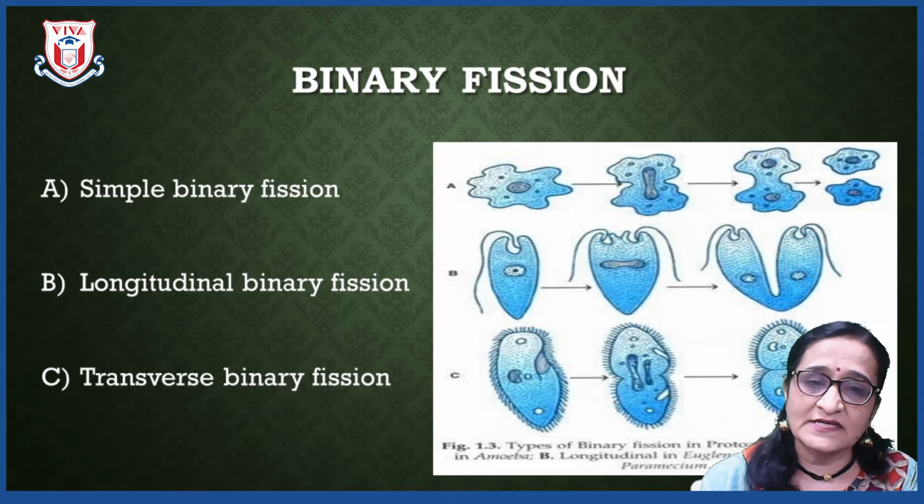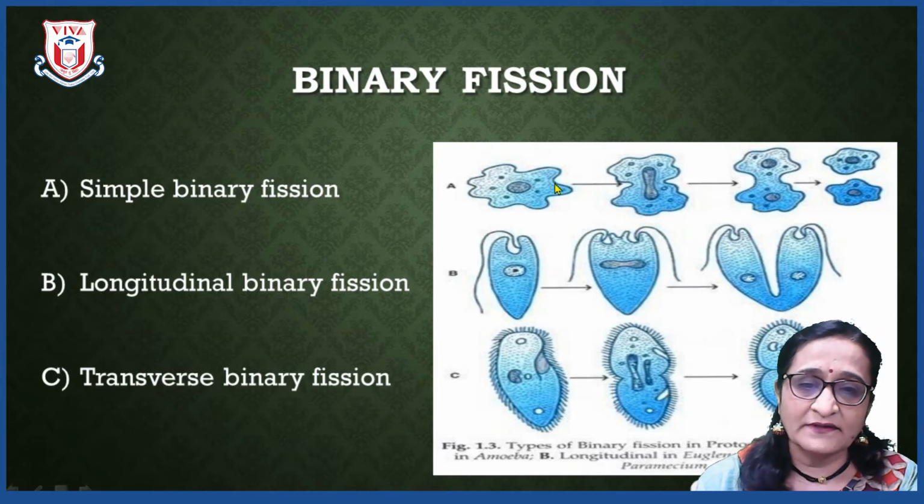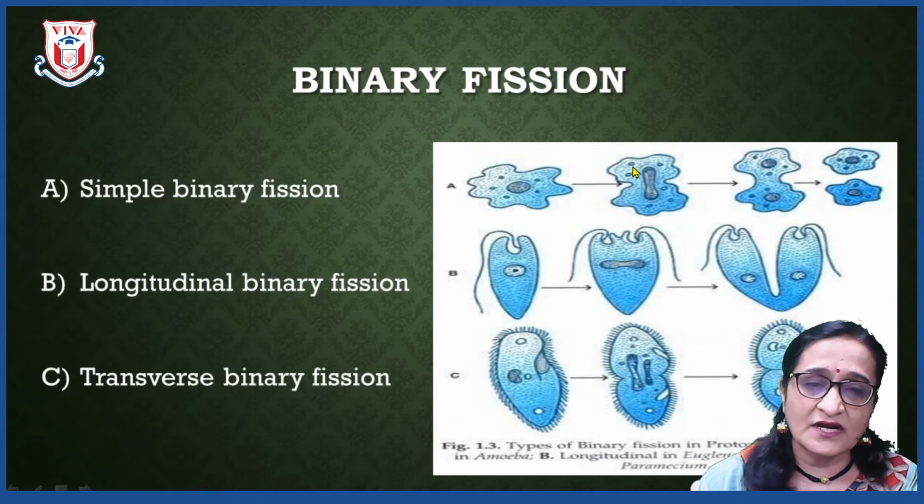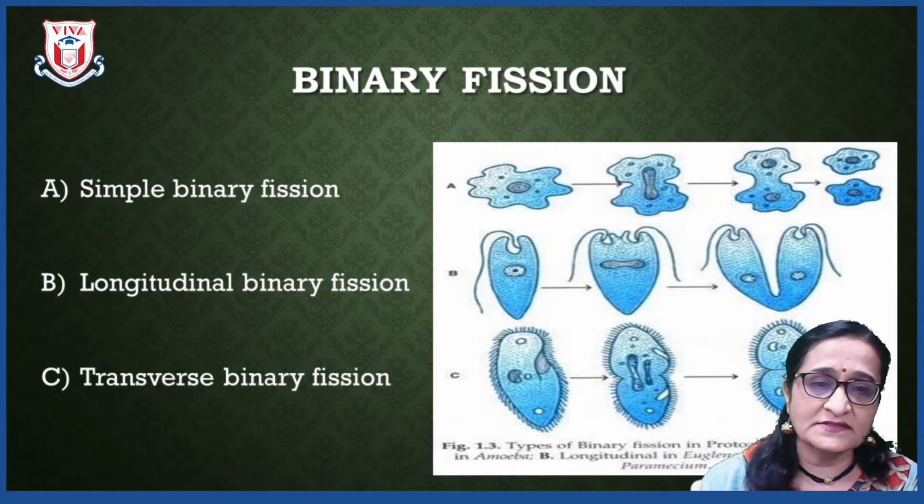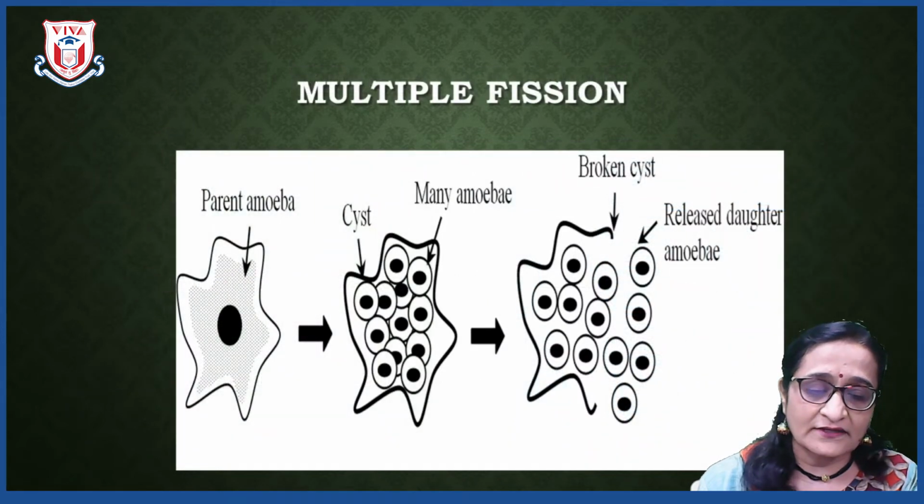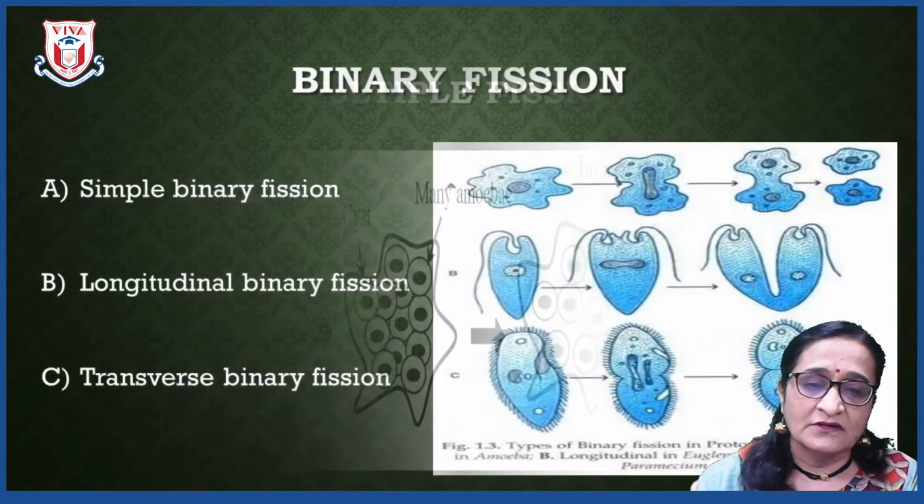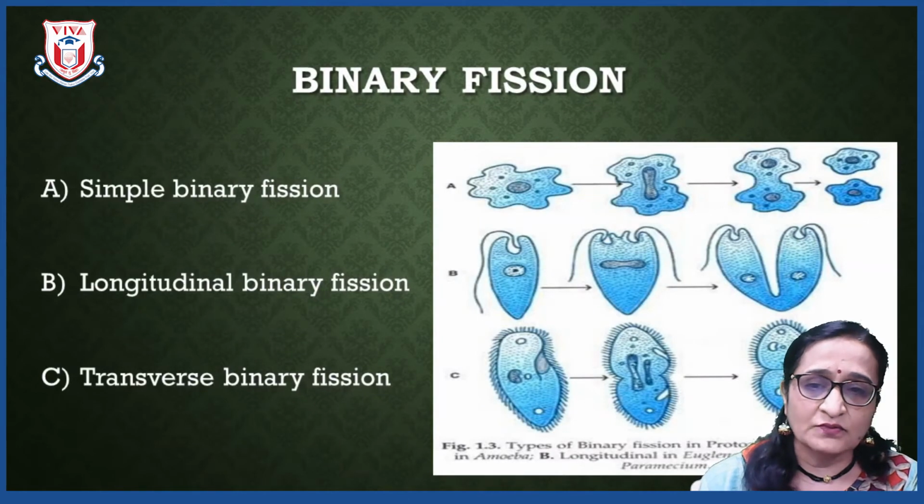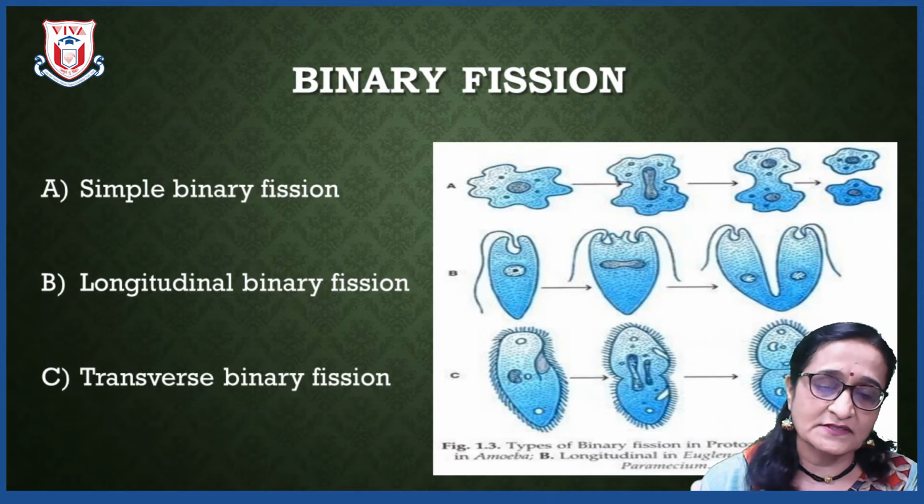It is a simple cell division. Here you will find that when the parent amoeba matures, it enlarges and starts dividing. As you know, in cell division first karyokinesis, the nuclear division, takes place, and then cytokinesis, that is cell division. That is how you will find that constriction takes place in the parent amoeba and it gets divided into two daughter cells.